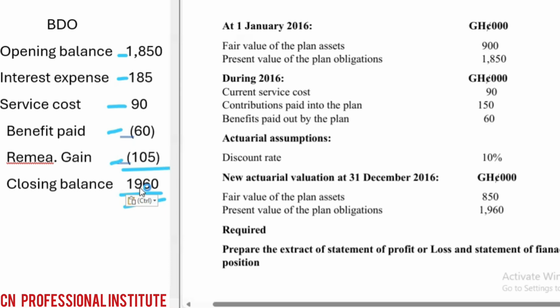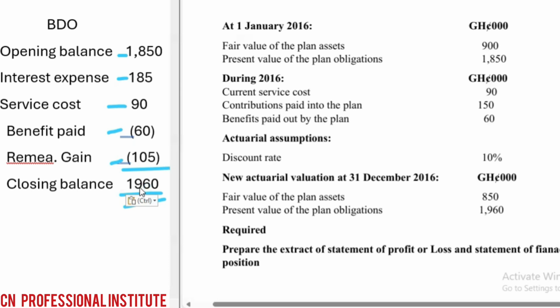If liability has gone up, it's an expense. If liability has reduced, it's a gain. If asset goes up, it's a gain. If asset reduces, it's an expense. So that's it. So we said when you compare the 2,065 with the 1,960, the difference is what? 105, which is a gain.